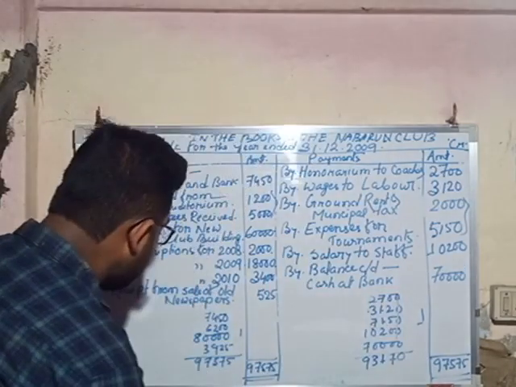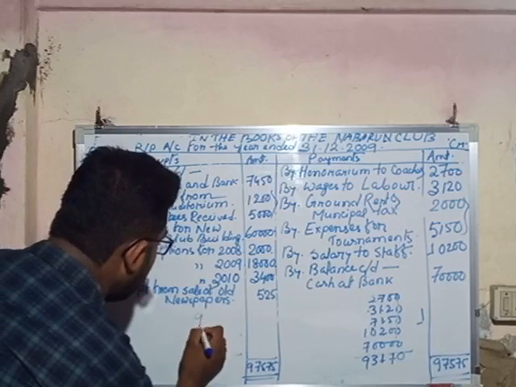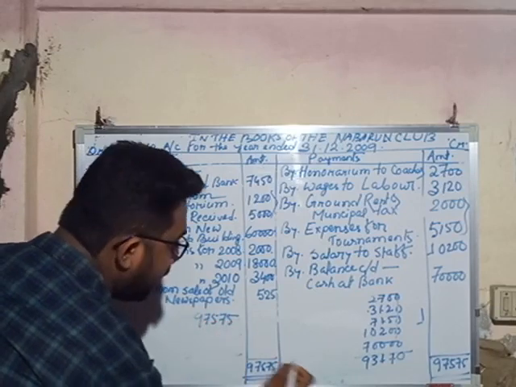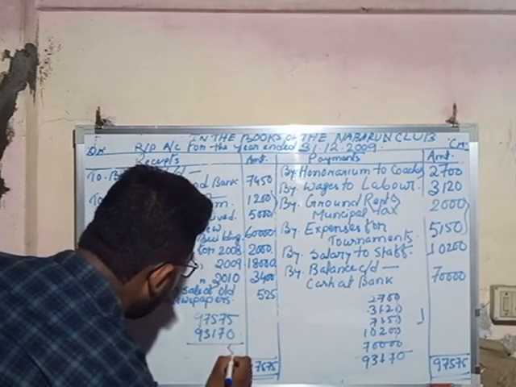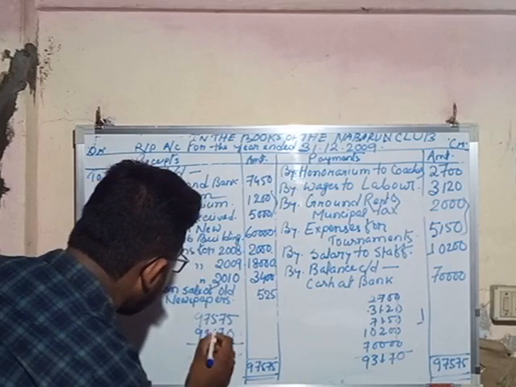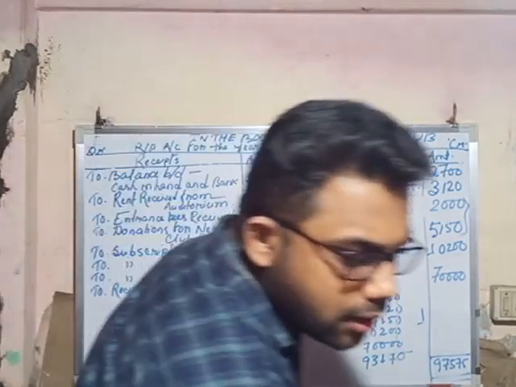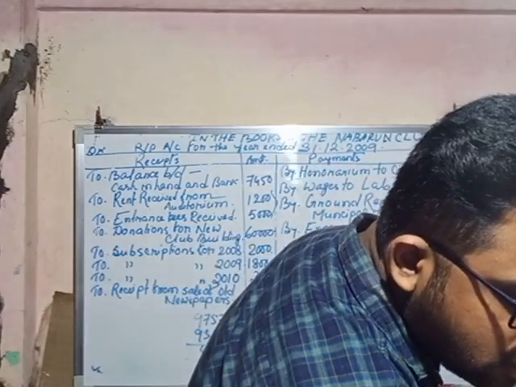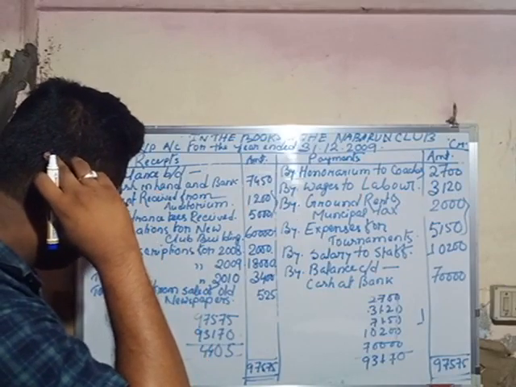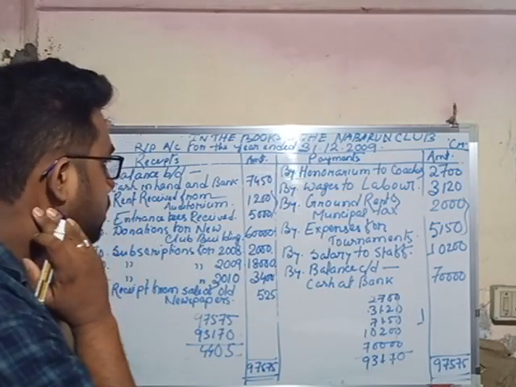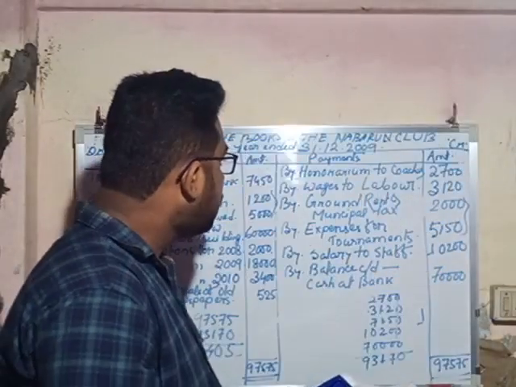The amount of difference is 97575 minus 93170.